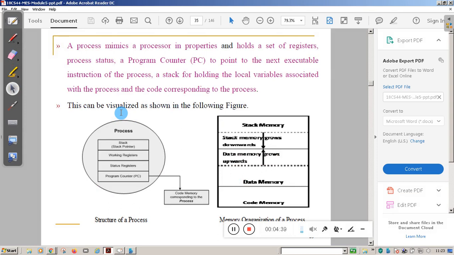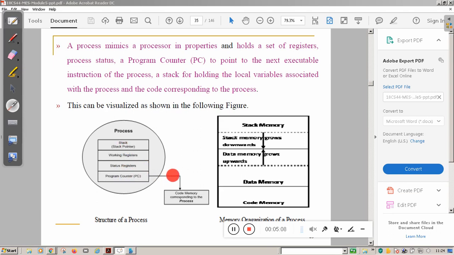Next, normally a process mimics a processor. Very important point: process mimics a processor. Inside a process there is something called a process control block. What is a process control block? The process control block holds the information about the process. This process holds information about the status register, working registers, stack pointers and program counter.